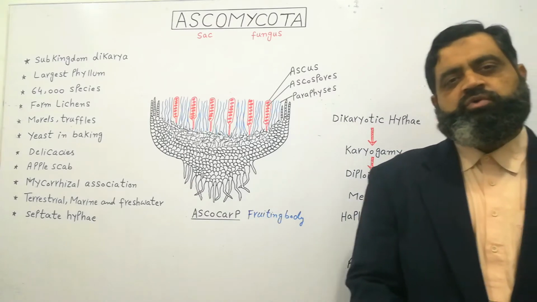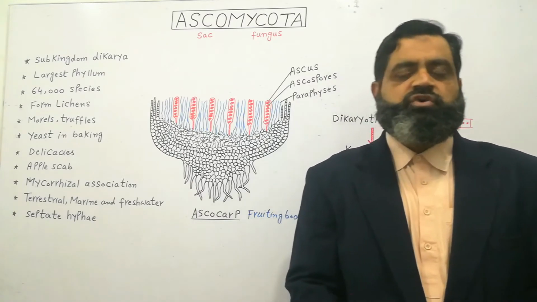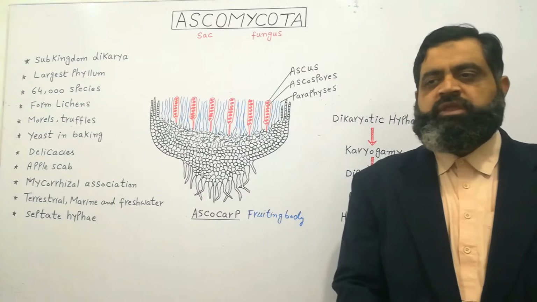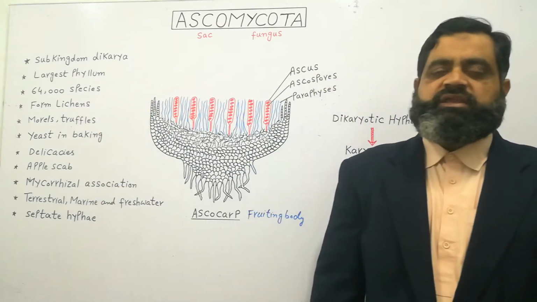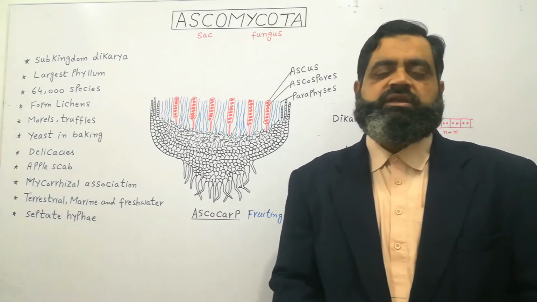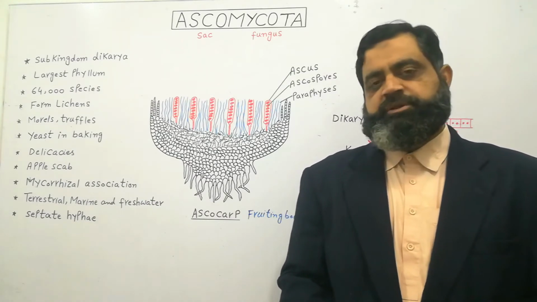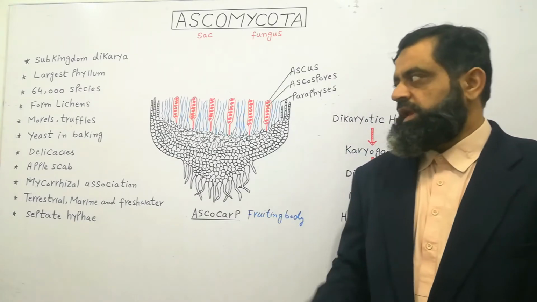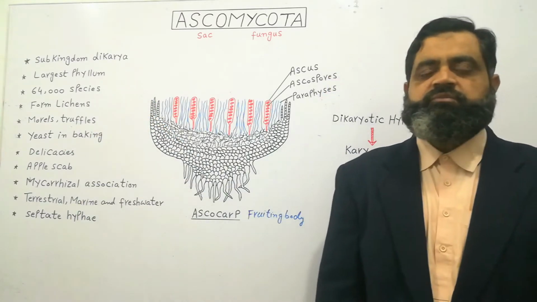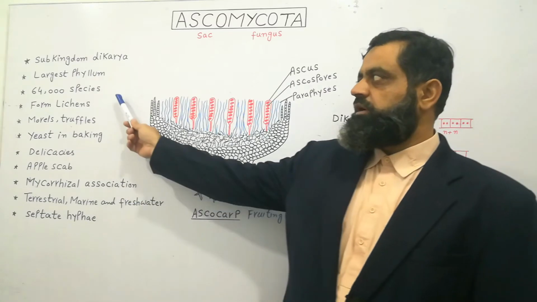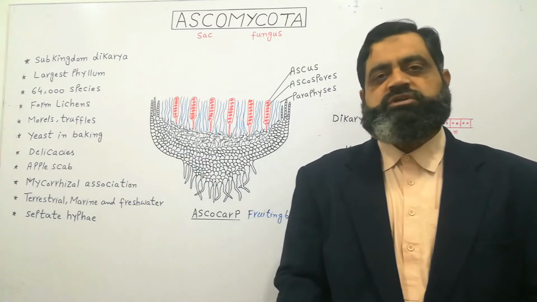First of all, we are going to discuss some properties of Ascomycota. Ascomycota belongs to subkingdom Dikarya. This Dikarya belongs to kingdom fungi. Ascomycota is the largest phylum of kingdom fungi. It contains about 64,000 species so far.